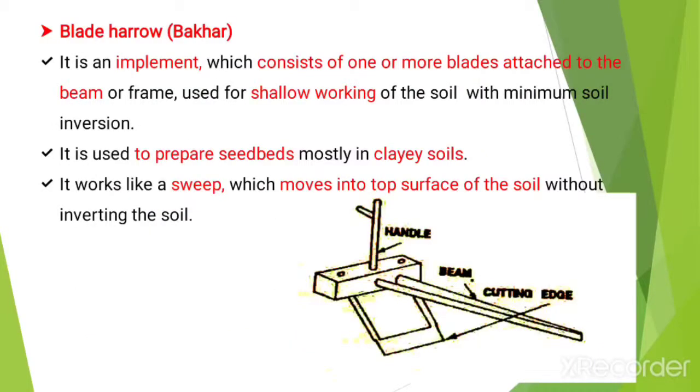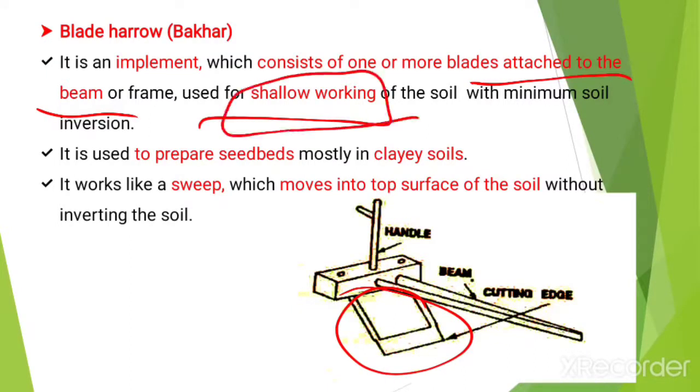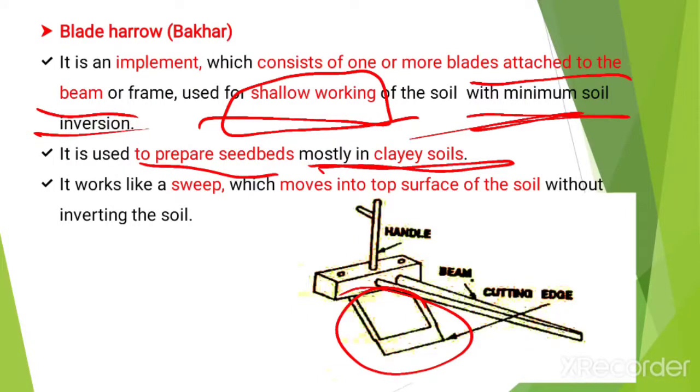Now the next implement is the blade harrow. It is also called bakhar. It is an implement which consists of one or more blades attached to a beam or frame, used for shallow working of the soil with minimum soil inversion. There is no deep inversion, just shallow inversion takes place with the blade harrow, and it is used to prepare the seed bed mostly in clayey soils. It works like a sweep which moves in the top surface of the soil without inverting the soil, or with minimum soil inversion.